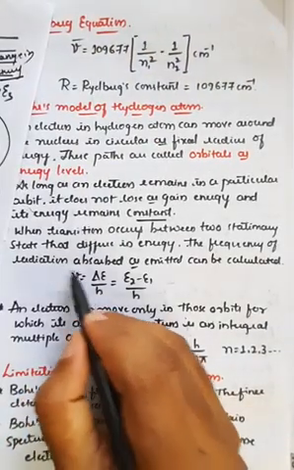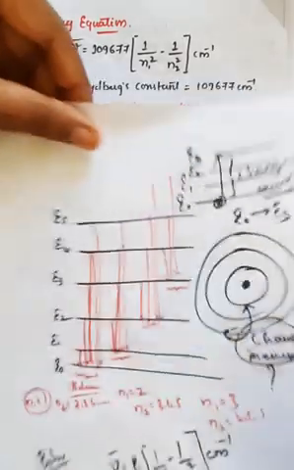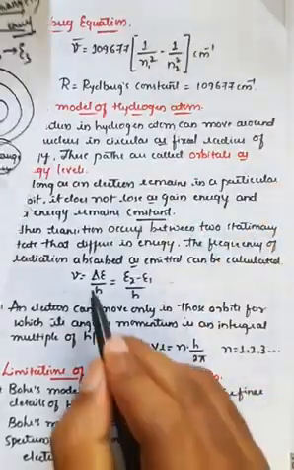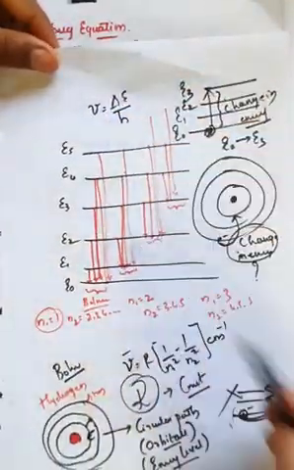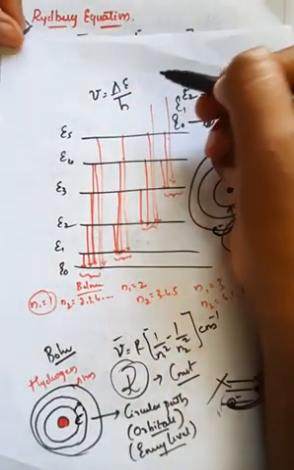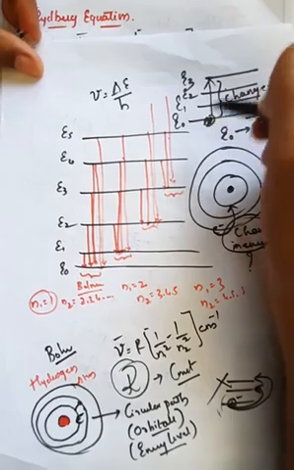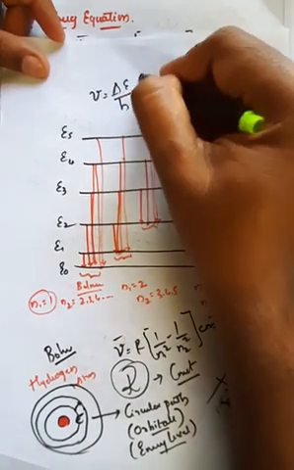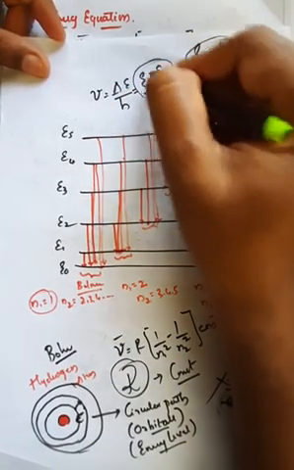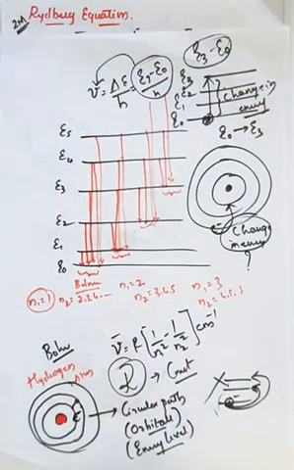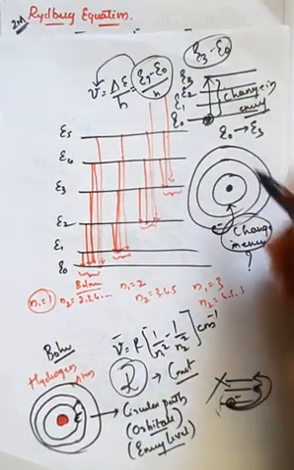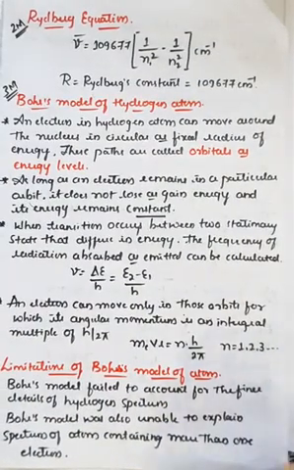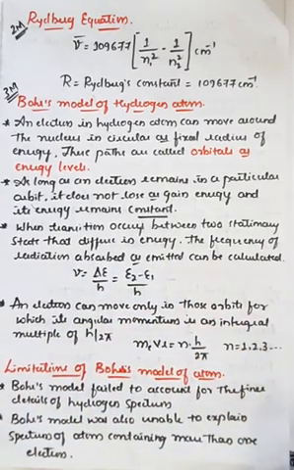With the help of a frequency, that frequency nu is equal to delta E divided by h, where h is the Planck's constant. Therefore delta E is the change in value, that is E3 minus E0, so I can substitute E3 minus E0 divided by h. By calculating this, I can get the frequency of the radiation that has changed due to the movement of the electron from one energy level to another. So that is the explanation of the third postulate in the Bohr model of the hydrogen atom.